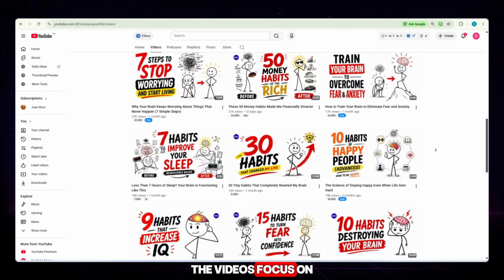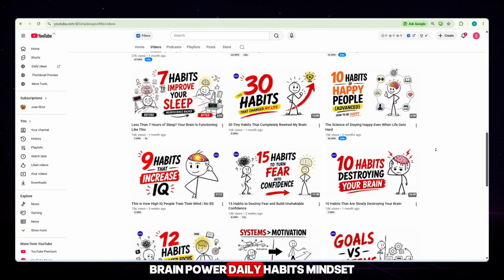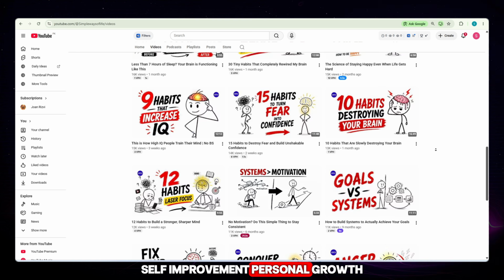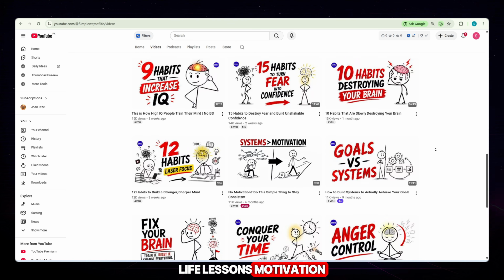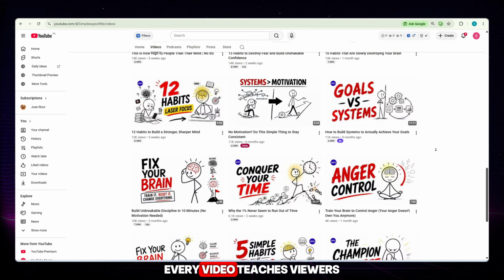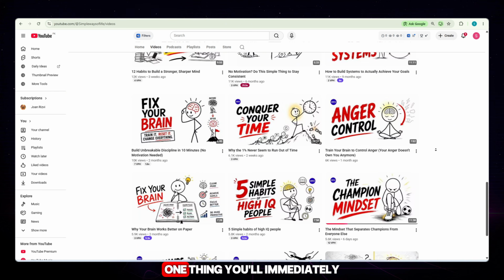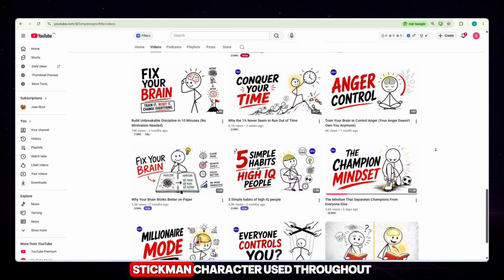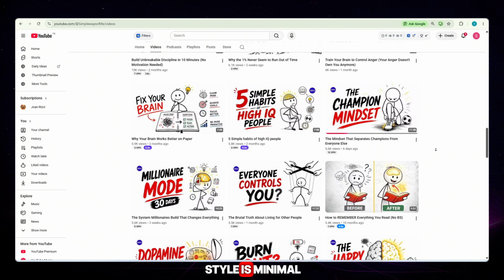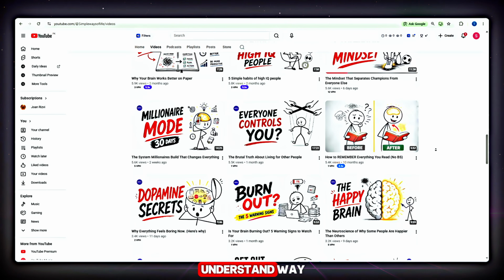The videos focus on topics such as human psychology, brain power, daily habits, mindset, self-improvement, personal growth, life lessons, motivation, success principles, and mental peace. Every video teaches viewers something valuable that they can apply in their real lives. One thing you'll immediately notice is the simple Stickman character used throughout the videos. Even though the animation style is minimal, every topic is presented in a unique, engaging, and easy-to-understand way.